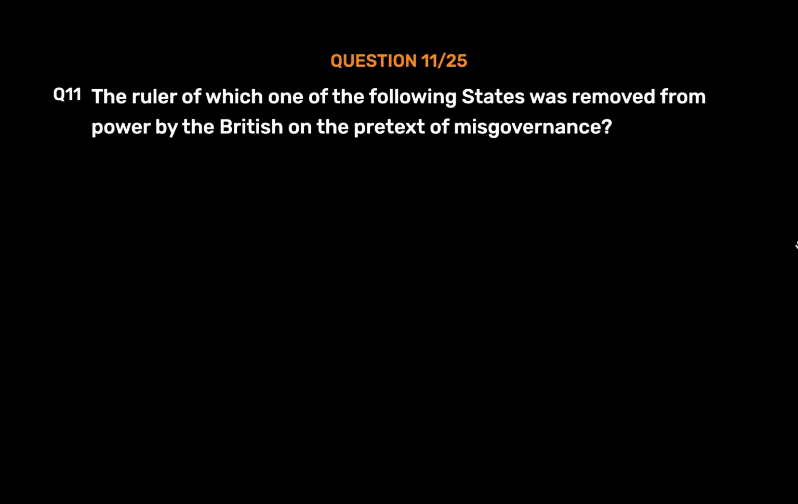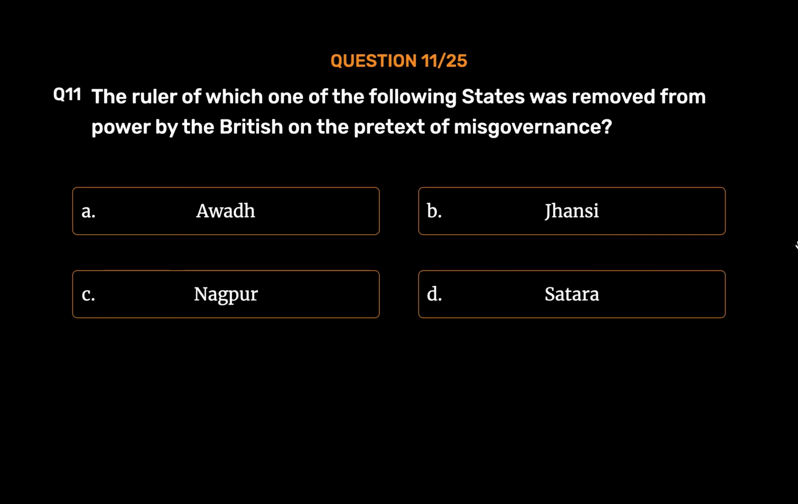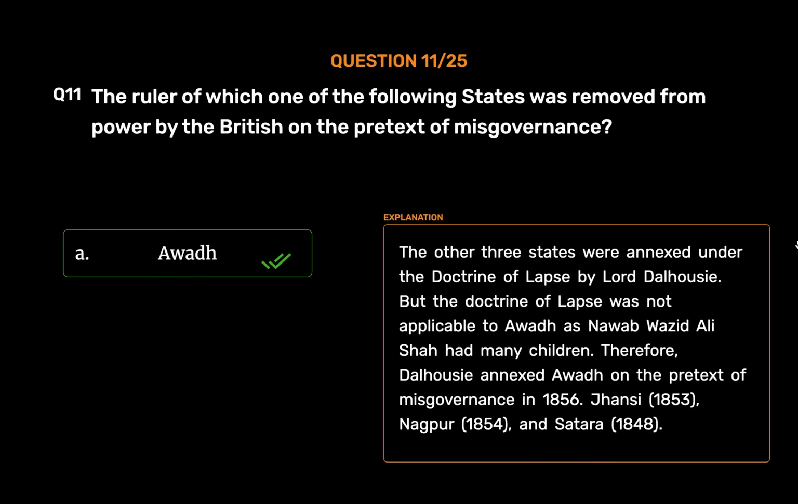The ruler of which one of the following states was removed from power by the British on the pretext of misgovernance? Option A. Awadh. Option B. Jhansi. Option C. Nagpur. Option D. Satara. The correct answer is Option A. Awadh. The other three states were annexed under the doctrine of lapse by Lord Dalhousie.